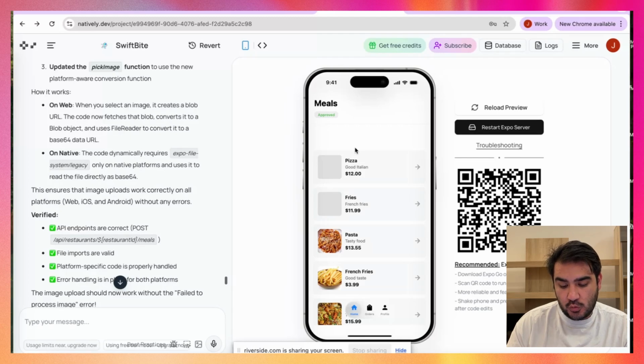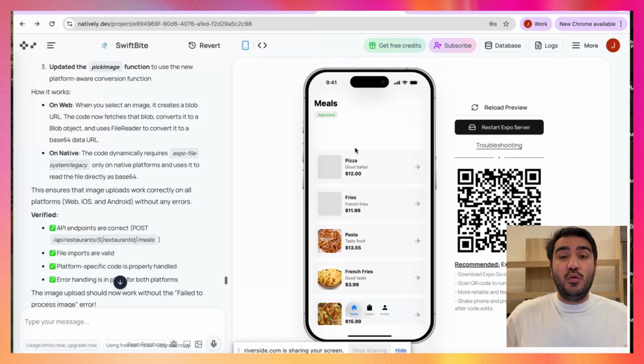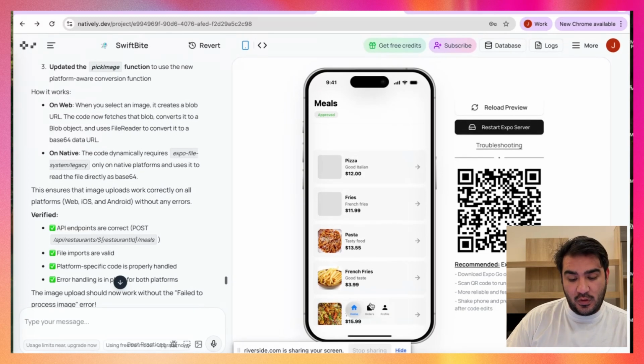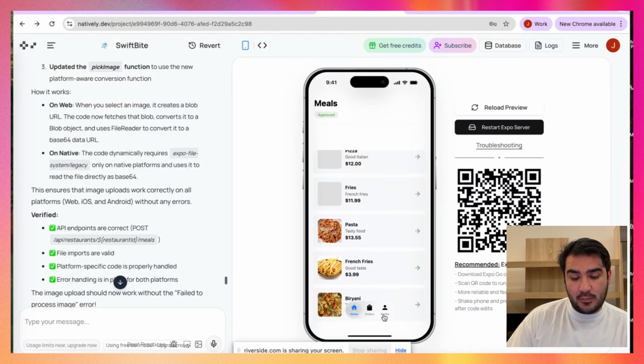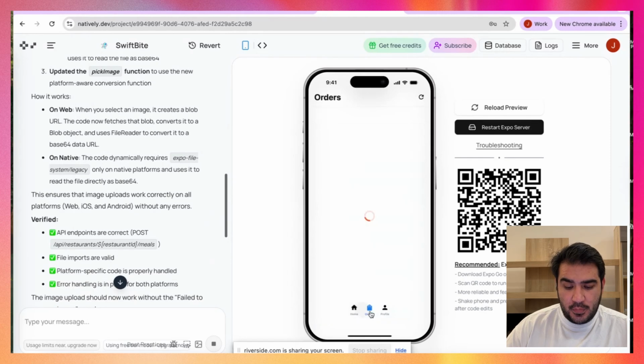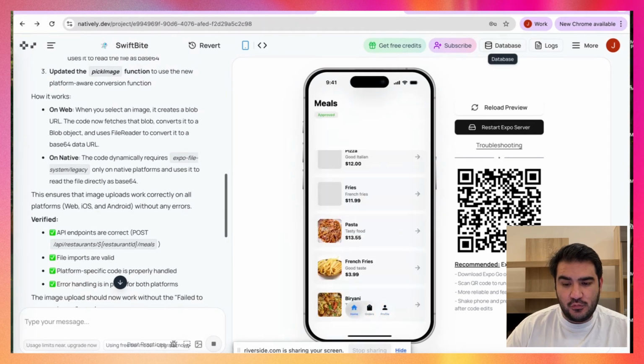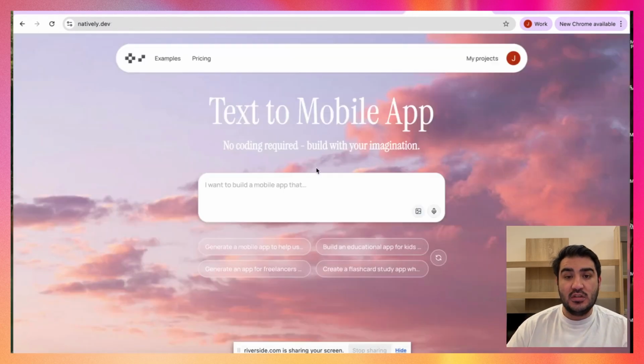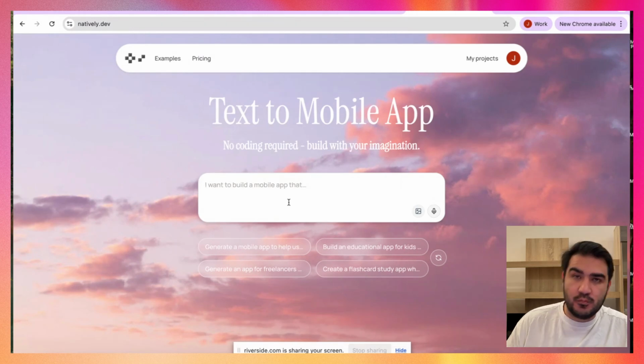We got super far with this project. As I said, we wanted to build Uber Food, Bolt and Wolt food apps with AI, with Natively. We did an amazing job and this works well now, so I'm happy about that. Perfect. So here we are. I'm gonna build the next app, which is a food delivery app. This is gonna be the second app that we're building, but let's say third one.